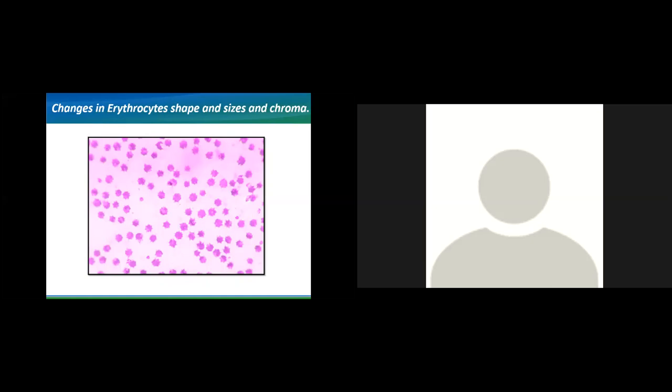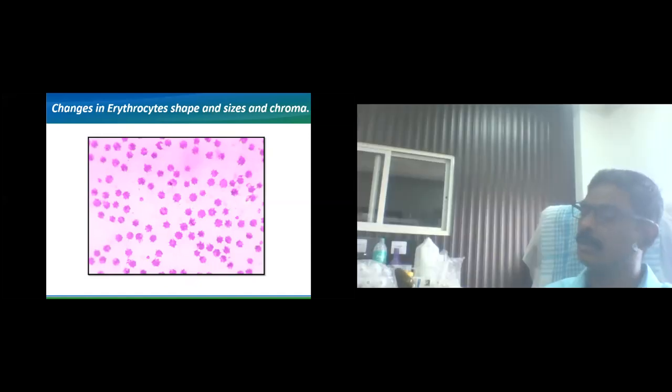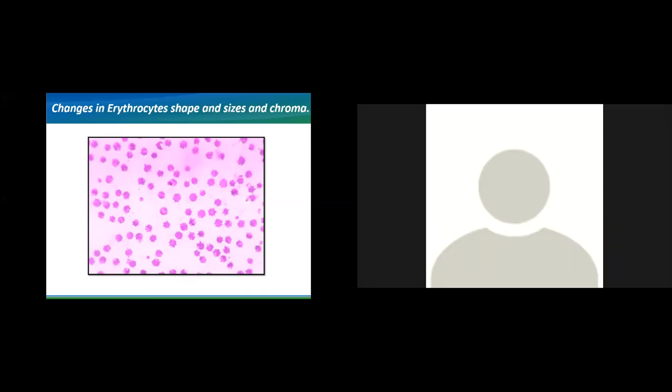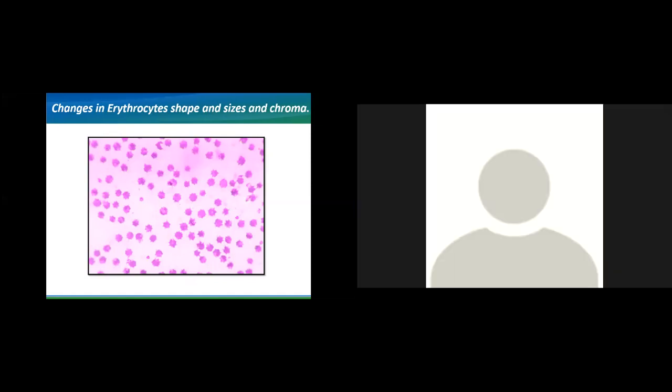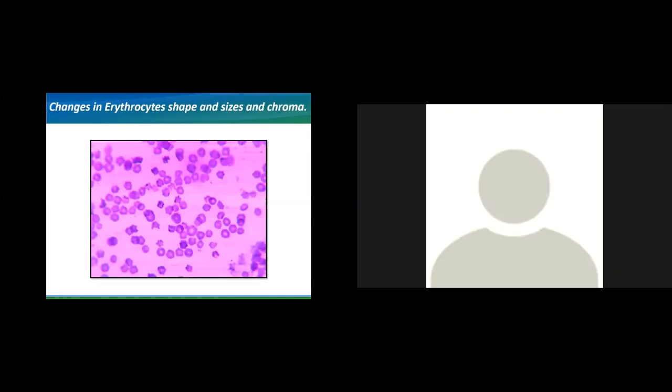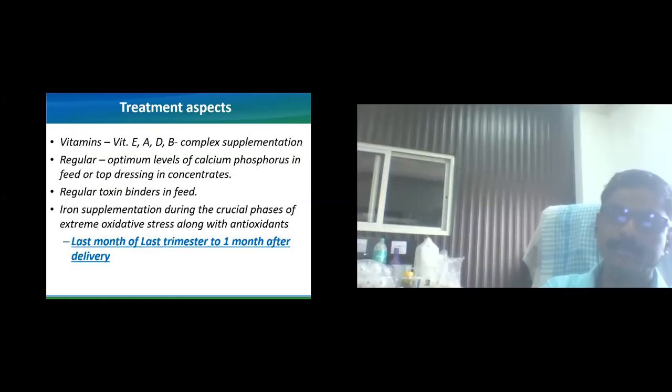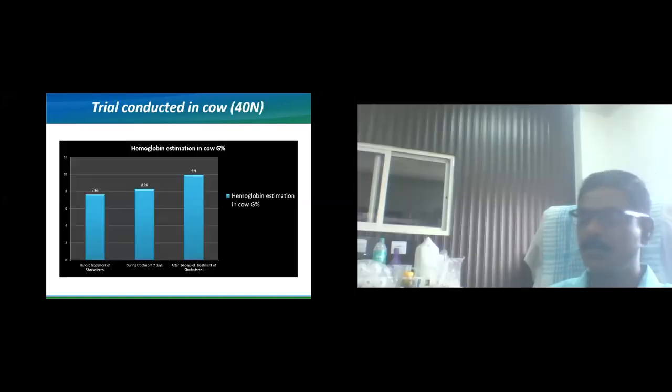The question is whether FAMACHA scoring will help in anemia management, which we usually use in the field for sheep and goats, for the small ruminants. That anemia scoring sheet, in case of small ruminants like sheep and goats, according to the colors, the degree of anemia can be classified as such. That is the question. Just ask him to give his WhatsApp number.